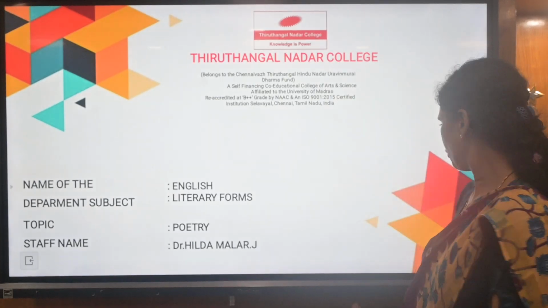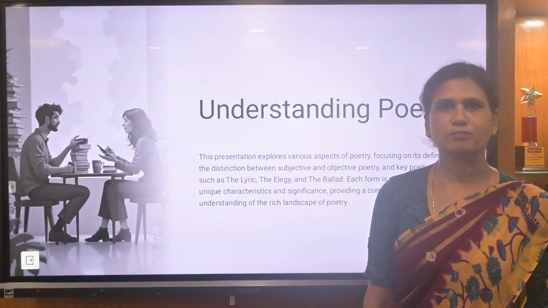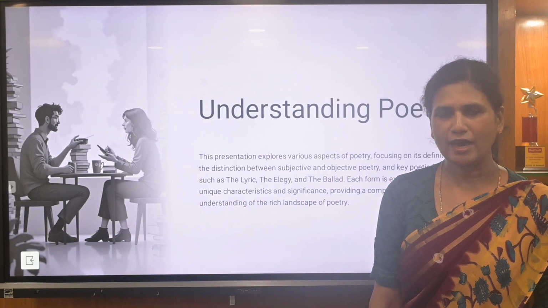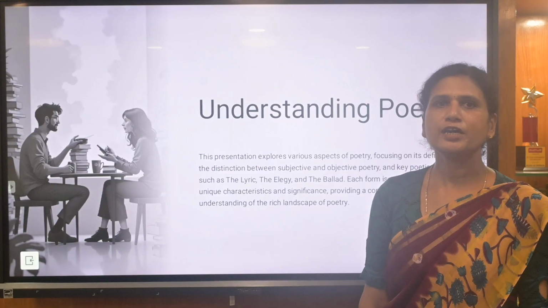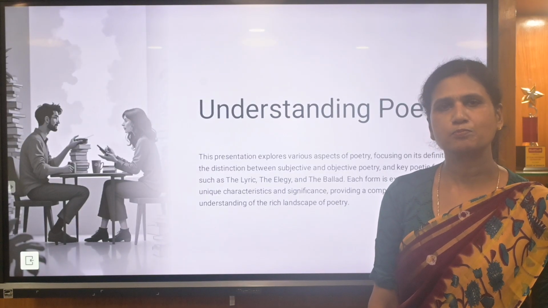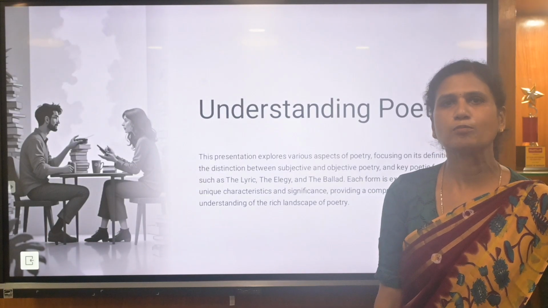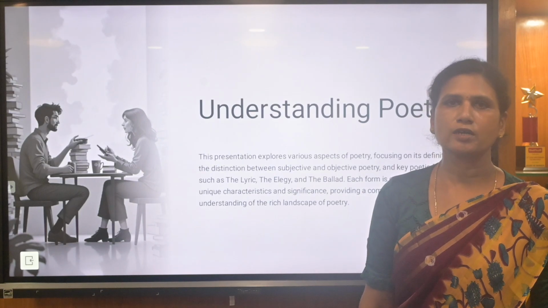So before going to the topic, what are literary forms? Literary forms are a form of literature where, depending upon the structure and style, forms are divided into four genres: poetry, prose, drama and fiction. We are going to discuss all four. First, going into the first genre, poetry.